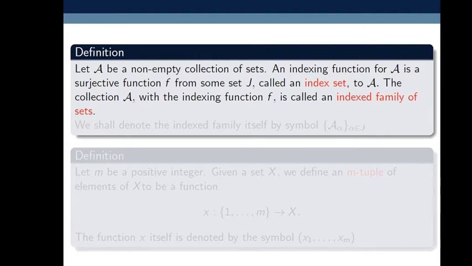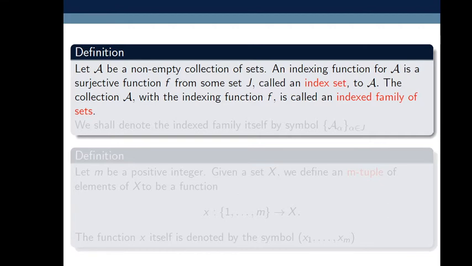So script A being a non-empty collection of sets means this script A contains a non-empty collection of sets, and an indexing function for script A is an onto function f from set J to script A, where J is called an index set.